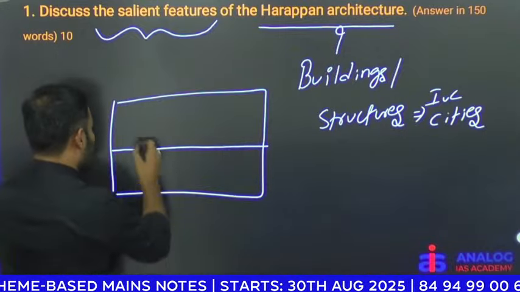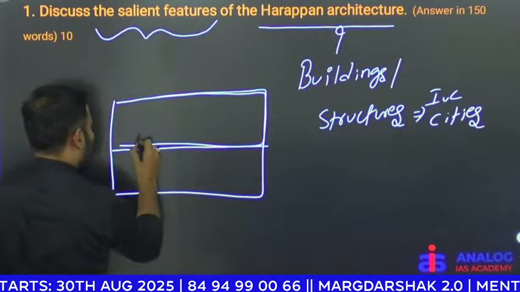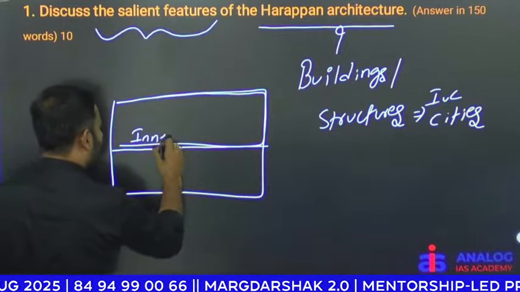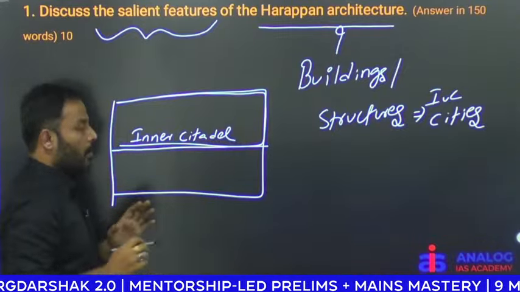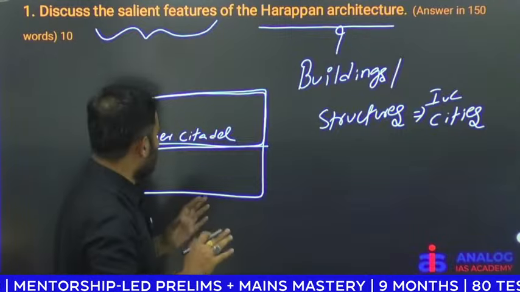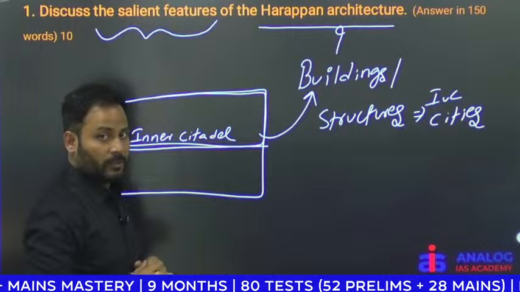And we all know this city was divided into upper town and lower town. So all the buildings in the upper town, they are all built on a high raised platform. We can call it the inner citadel. So the inner citadel comes under the main architecture.